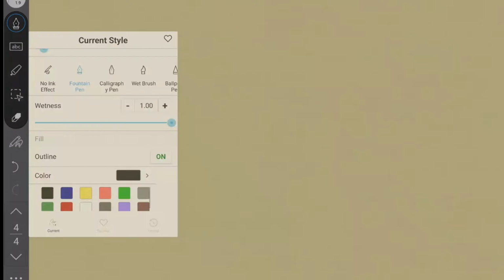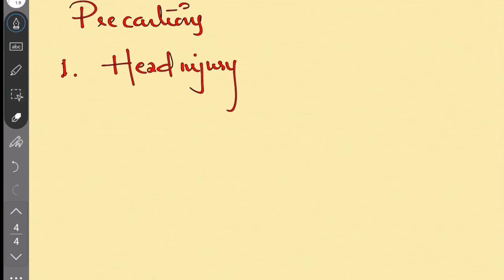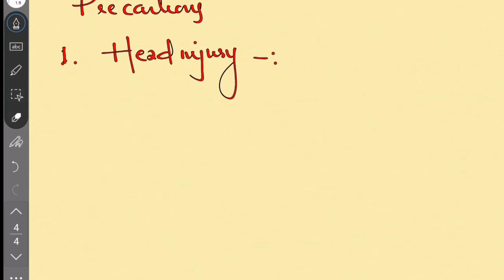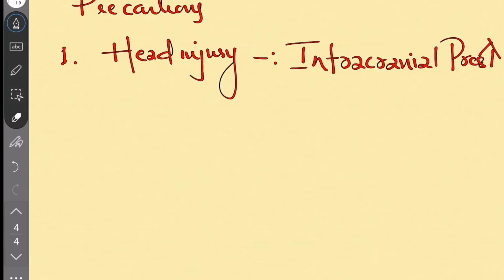What are the precautions that you take when you are dealing with opioids? The first precaution: in head injury patients, you avoid opioids. Why do you avoid opioids? Because it can cause brain depression, and it increases the intracranial pressure. That's why.